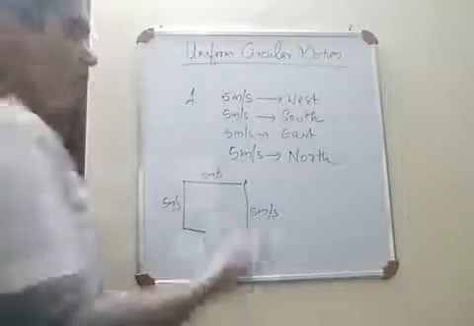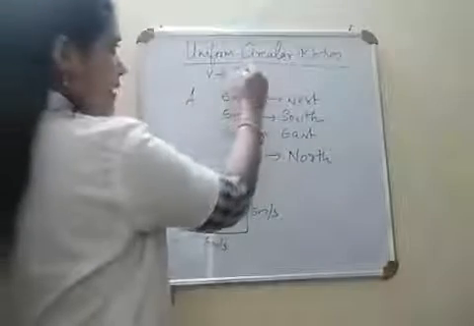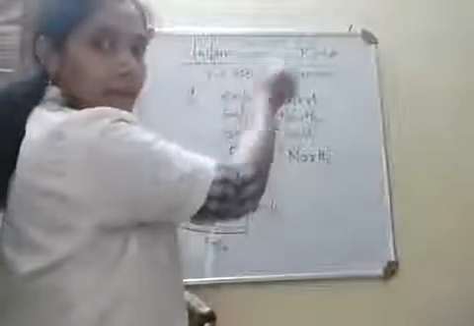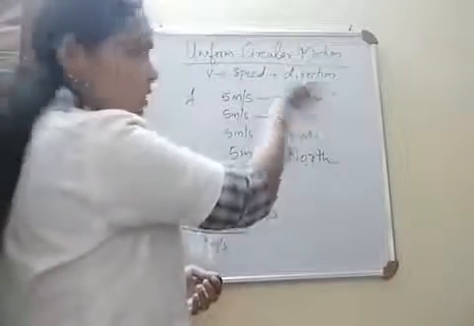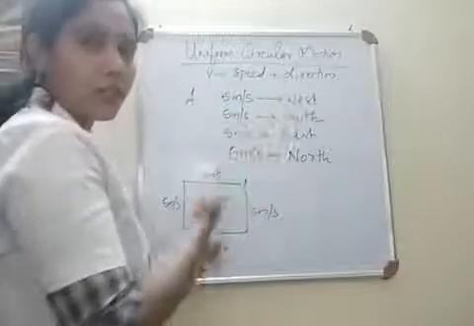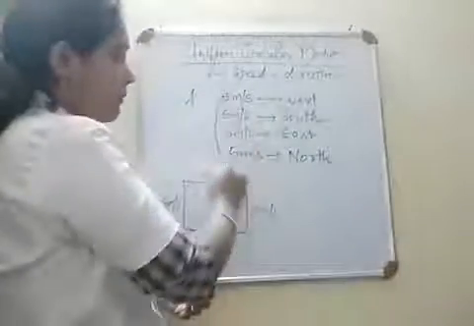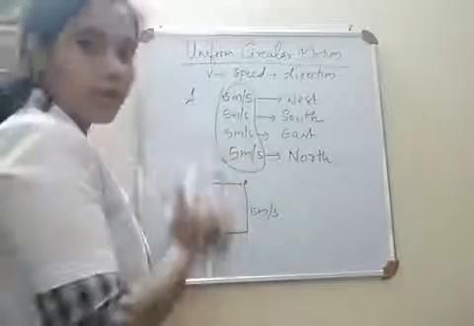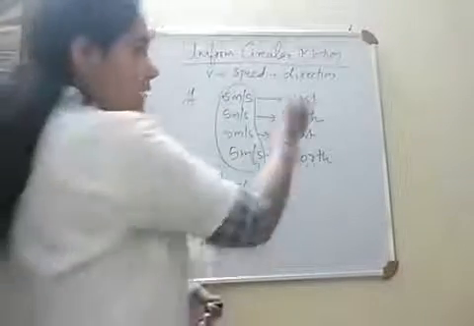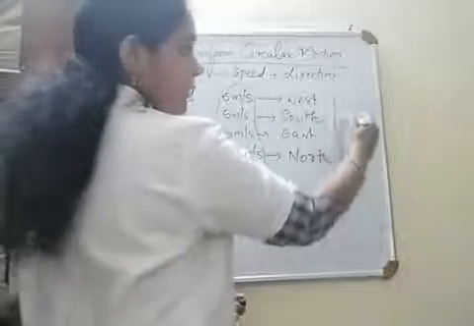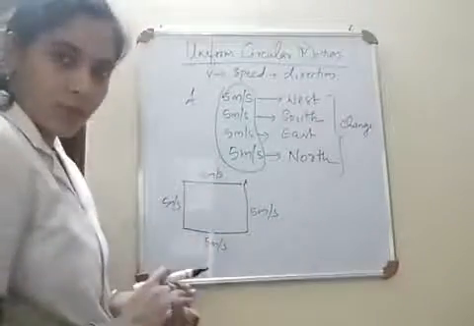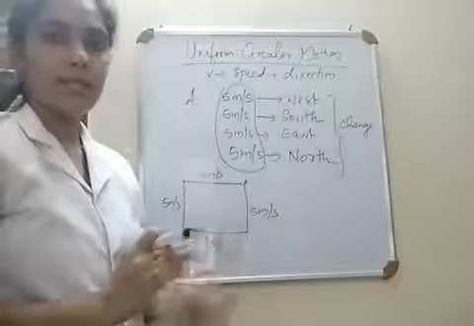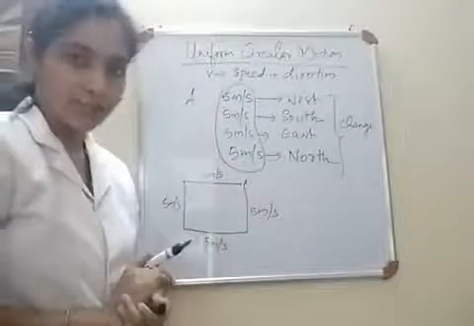And what do you mean by velocity? Velocity is speed plus direction. It gives the value of speed, and along with that it gives the direction. So if any one of these two changes, if direction changes or speed changes, velocity will change. Here the magnitude of velocity, or the speed, remains the same, but the direction is changing. So if direction is changing, there is a change in velocity, because velocity is speed plus direction. So there will be an acceleration.